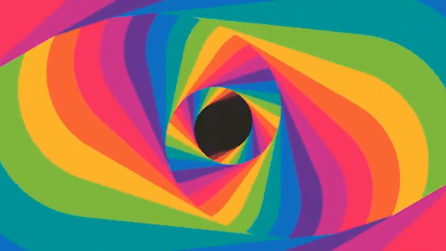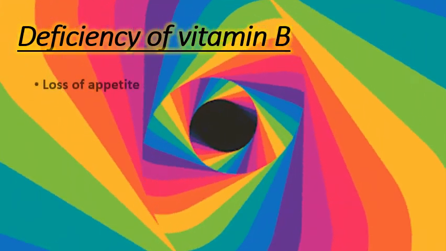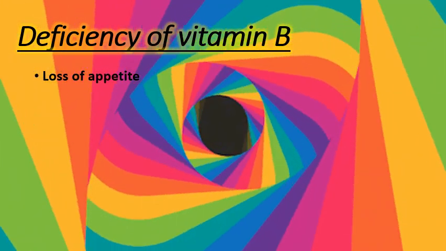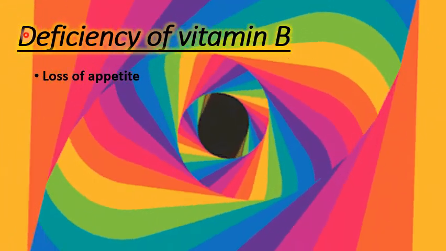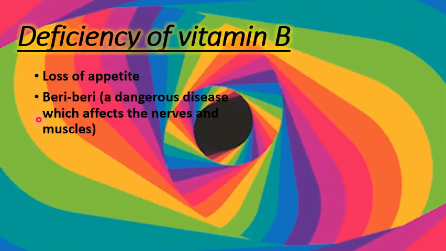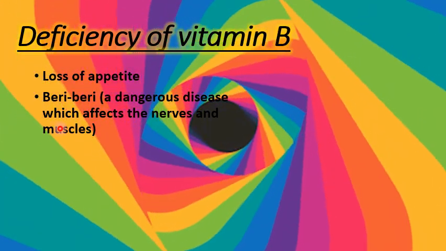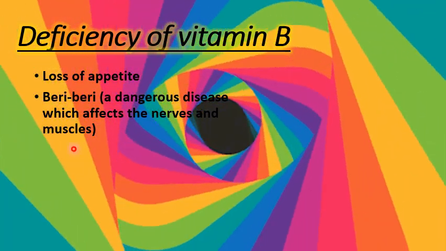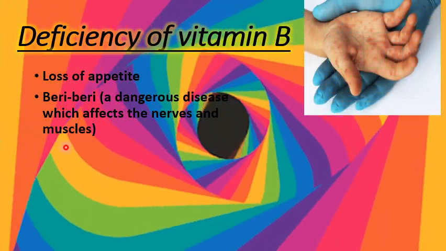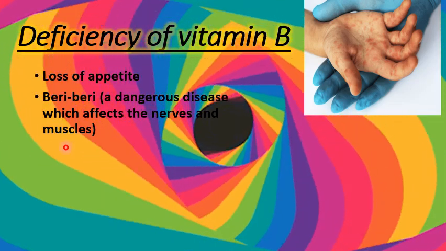Now we are going to learn about deficiency of vitamin B. When vitamin B is deficient in our body, loss of appetite happens. Plus, there is a disease named beriberi. It's a dangerous disease which affects the nerves and the muscles. Here you can see the skin of the person affected by beriberi.